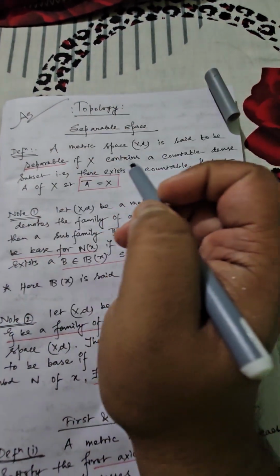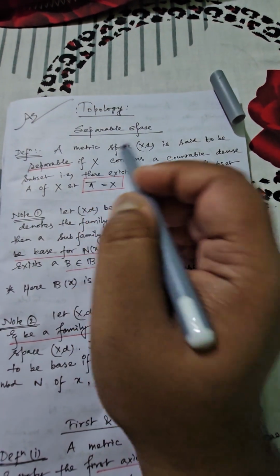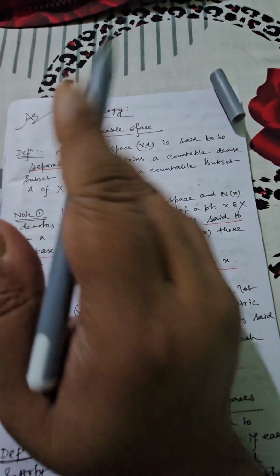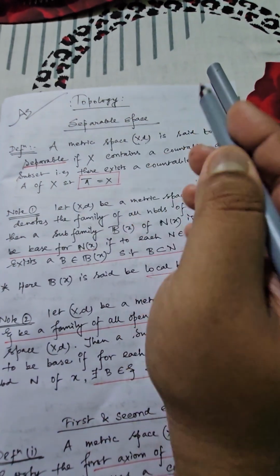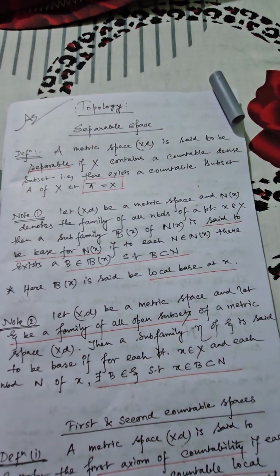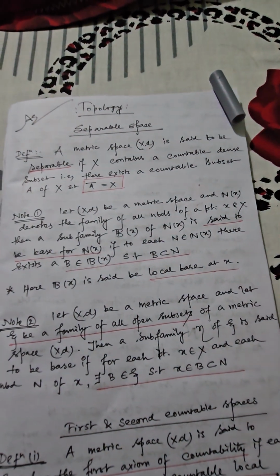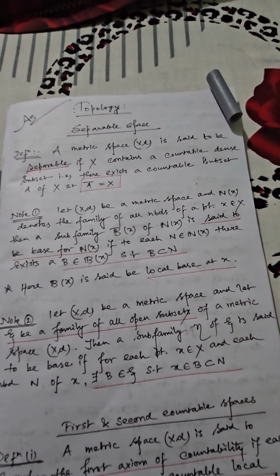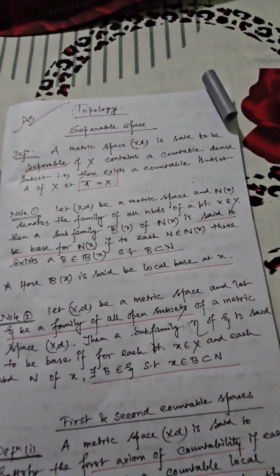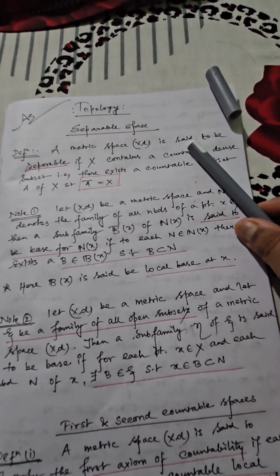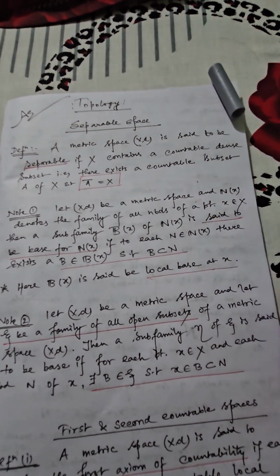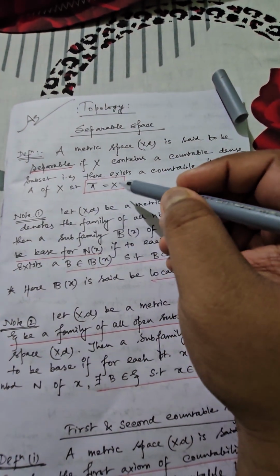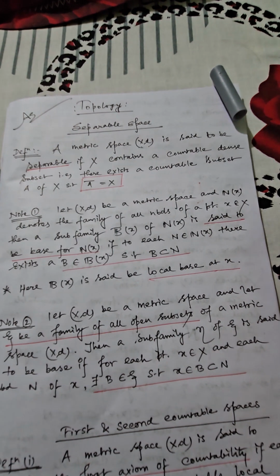Now here, what is the meaning of a separable space? Initially you are going to consider a metric space x comma d, which is termed a separable space, provided this particular space X contains a countable dense subset. Now obviously what does it mean? Whenever you are considering a certain subset, obviously non-empty and countable, say A, which is a subset of X, and if it is dense, you have to find the closure of A, and if you can show that A bar is equal to X, that is, the closure of A is equal to X, then only you can say it behaves like a dense subset.